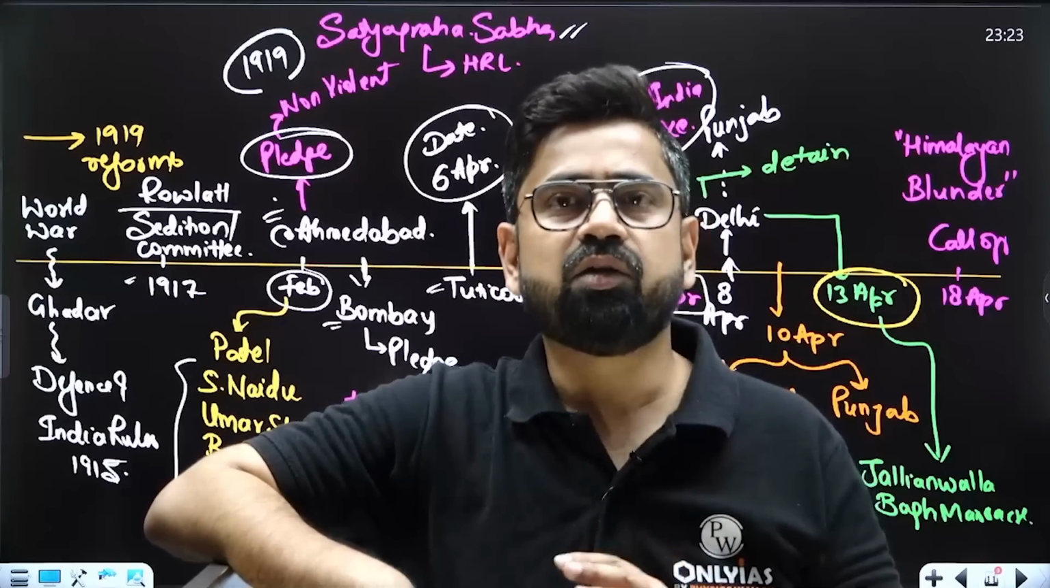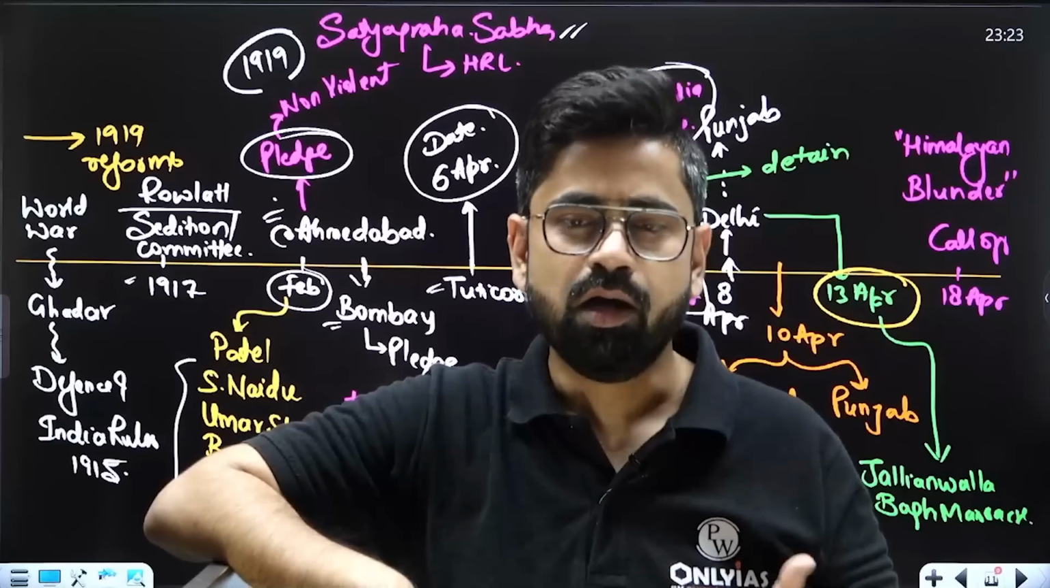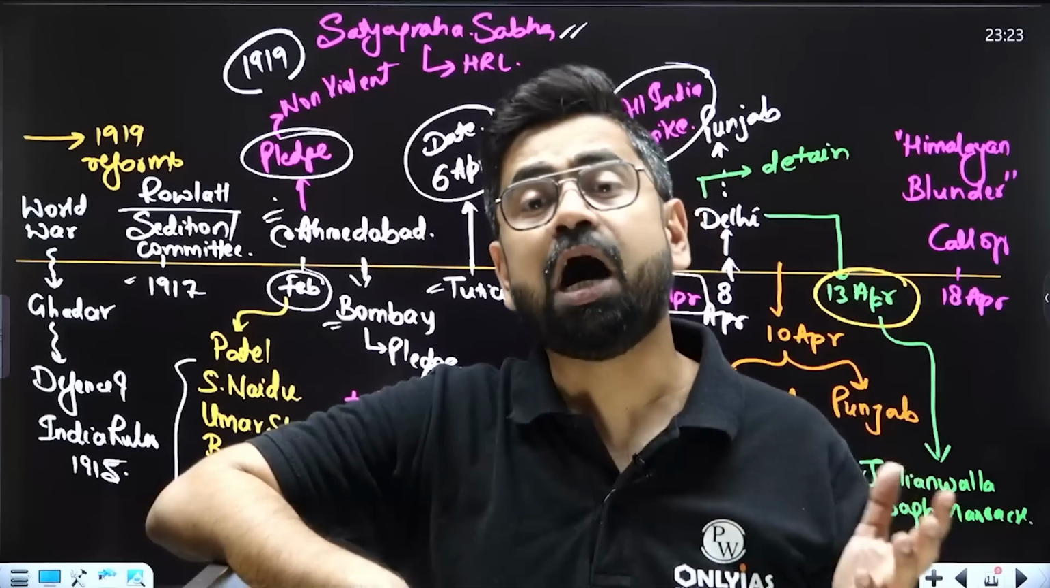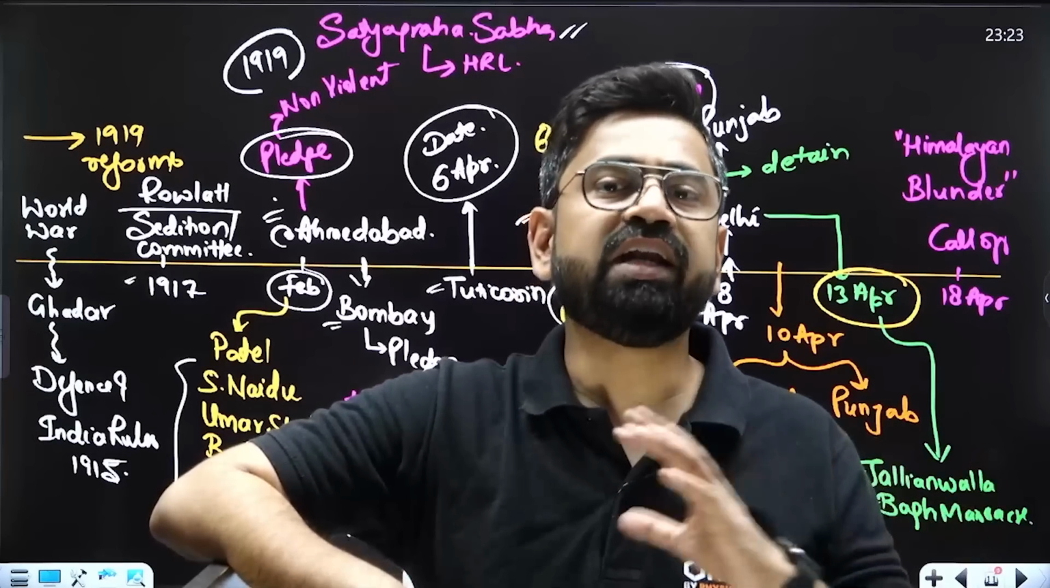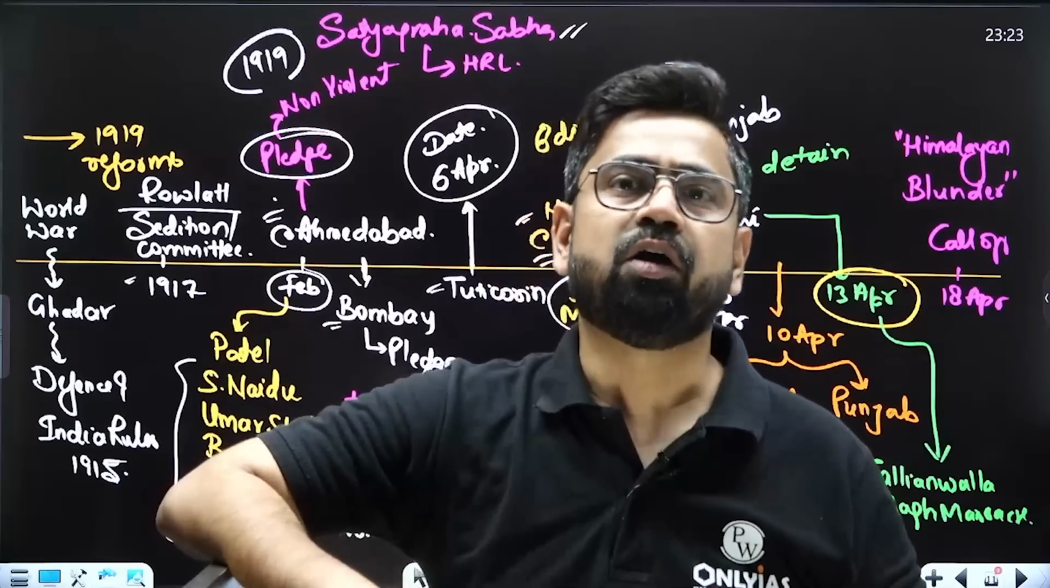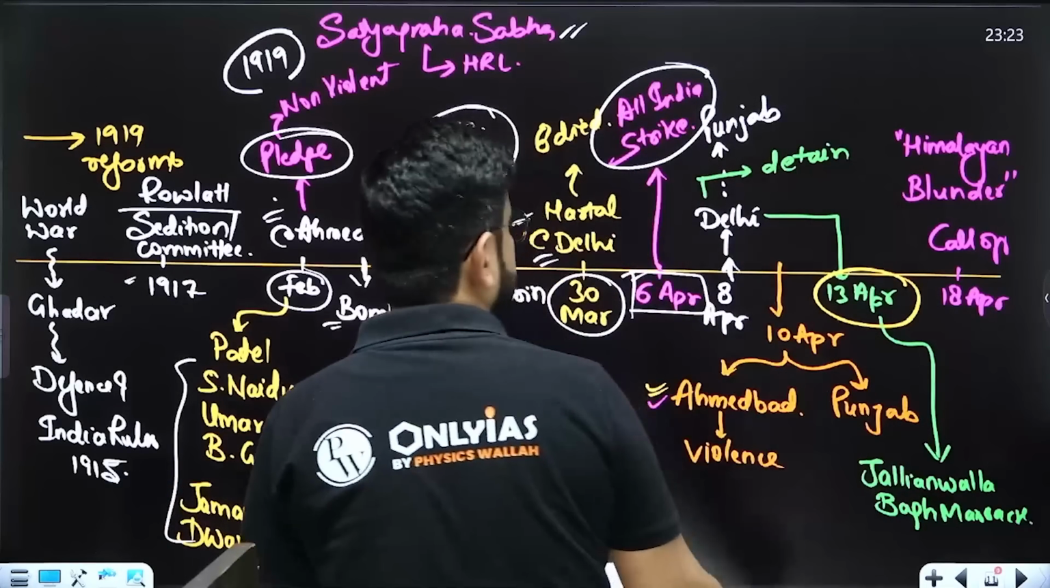And he said, it is my mistake, it is a Himalayan blunder that I started the Satyagraha Sabha without training the cadre, without training the people. So he called it off. On 18th April he called it off.